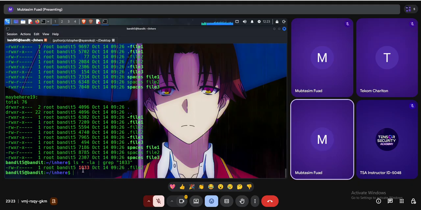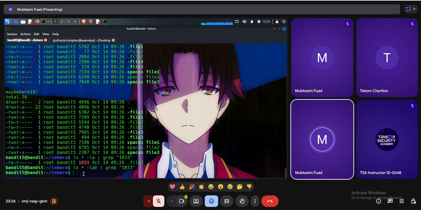So this file, dot file 2, has 1033 bytes in size. Generally, the command line shows the size in bytes. But if I specify the parameter h, it will show us in human readable format, that means 1 KB.